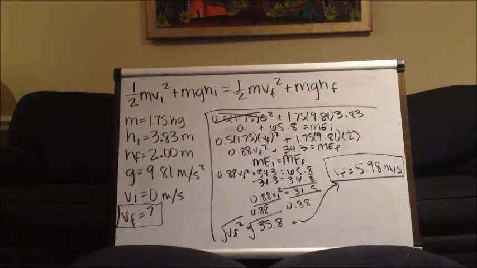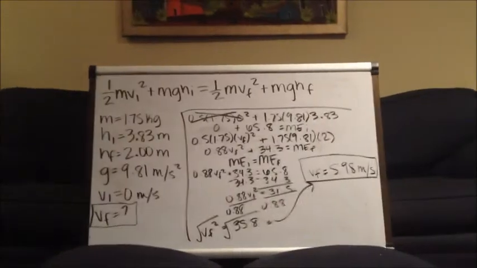For example, a basketball with a mass of 1.75 kilograms begins at 3.83 meters above the ground with an initial velocity of 0 meters per second. The ball is then dropped to 2 meters above the ground. After using the equation for the conservation of mechanical energy, the final velocity turns out to be 5.98 meters per second. When the ball is at rest at 3.83 meters above the ground, it has pure potential energy. As the height decreases and velocity increases, kinetic energy increases, but the total sum of mechanical energy always remains the same.